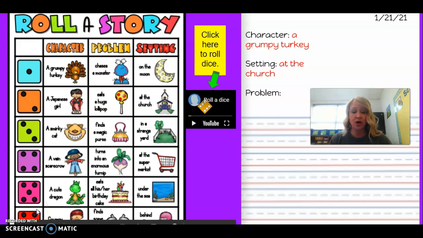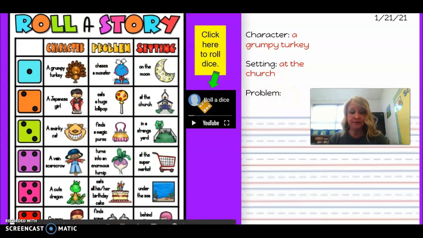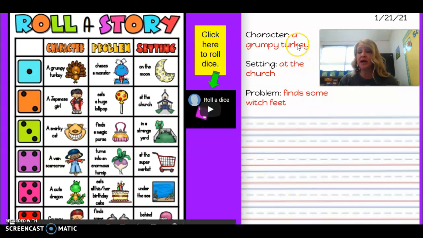And if we go all the way across, the problem is he finds some witch feet. What? That's going to be a crazy story. He finds some witch feet. So let me write that in my graphic organizer. So now I have a story about a grumpy turkey that takes place at the church, and he finds some witch feet.